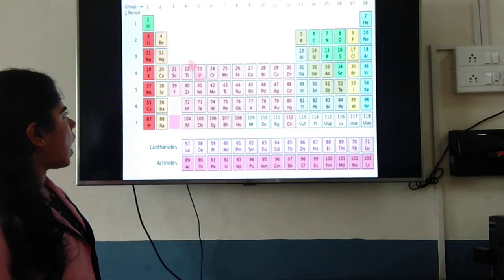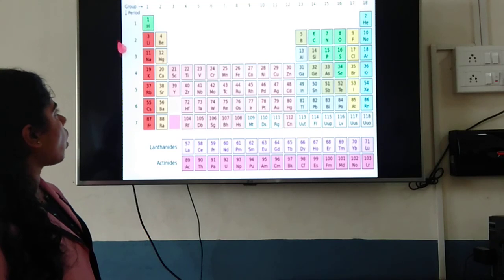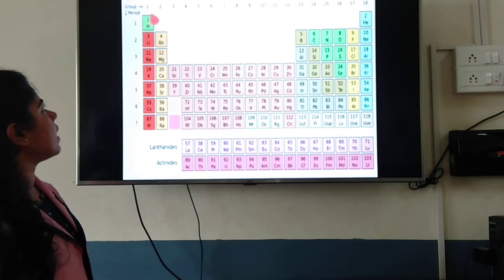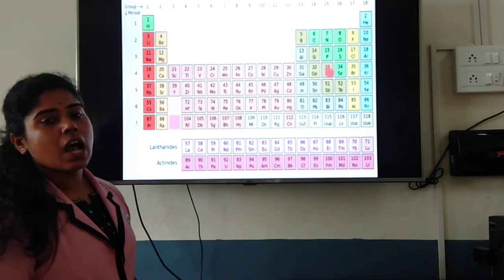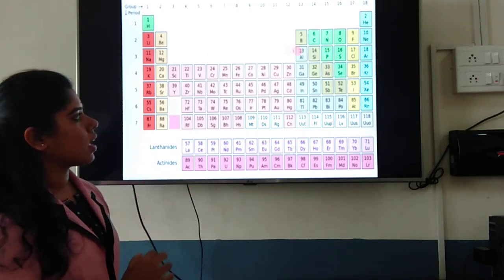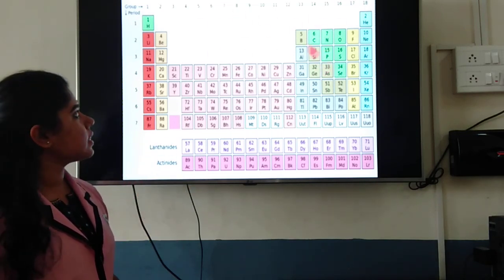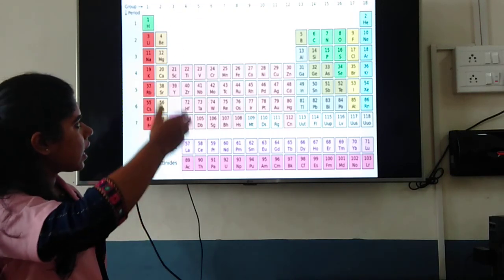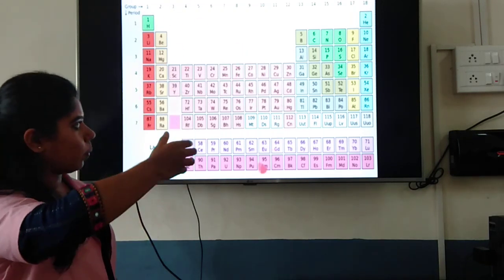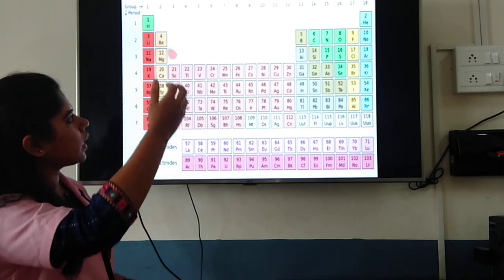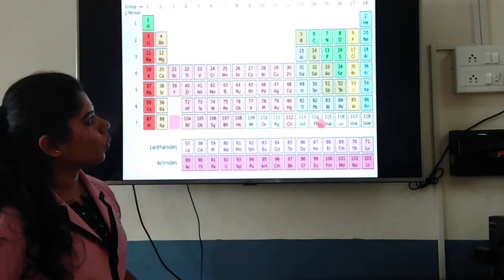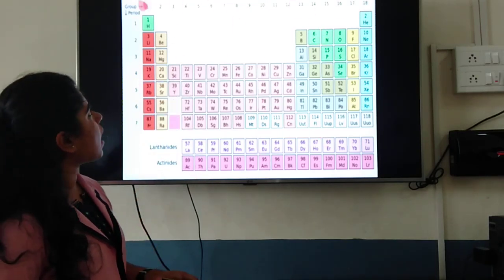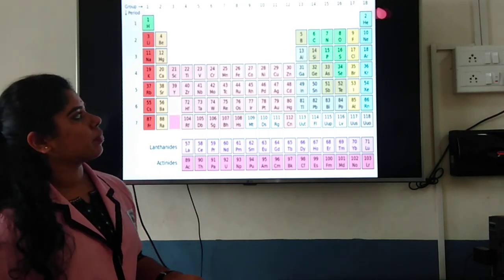Horizontal rows. How many? You have 7 horizontal rows which are called periods. And you have vertical columns. Vertical, that is, in mental aids you have studied group, in the sense it is downwards. Vertical columns are called groups. So how many do you have? You start from 1 to 18.